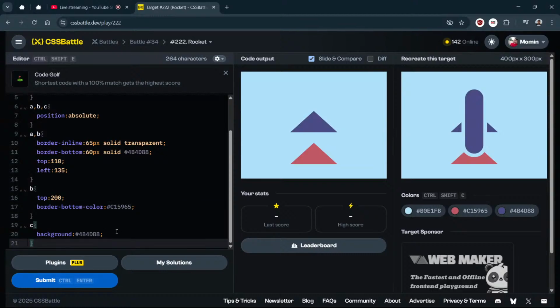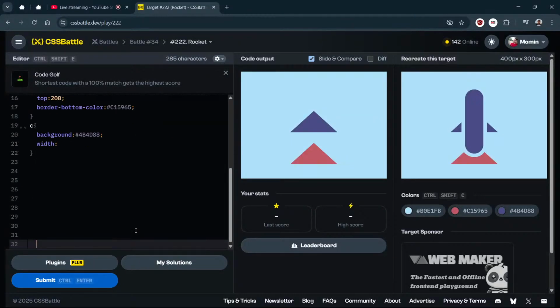And I am not able to see the C because this doesn't have width and height. Let me just introduce some lines that I will remove. Okay, and then what width is this?